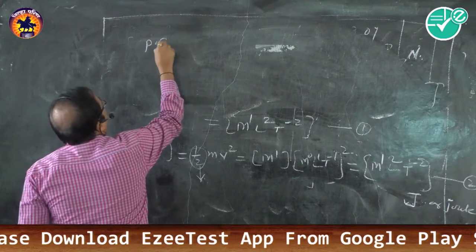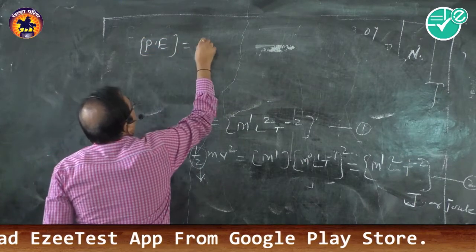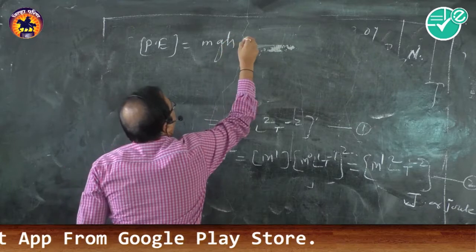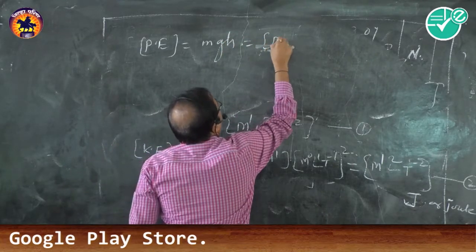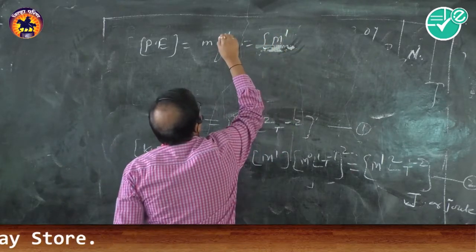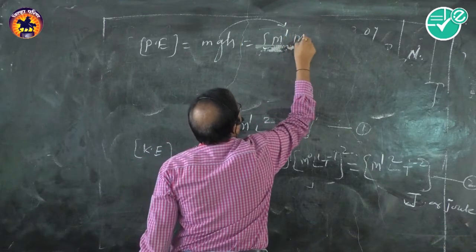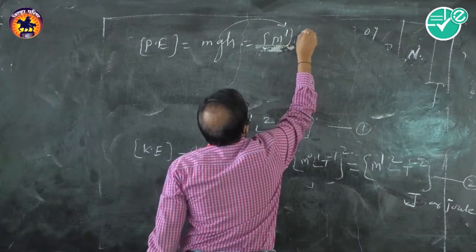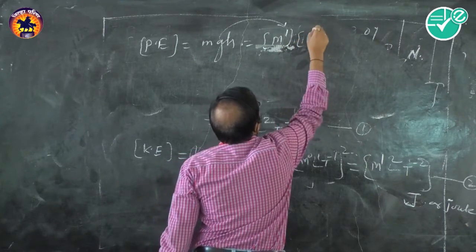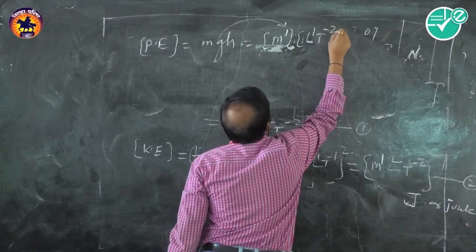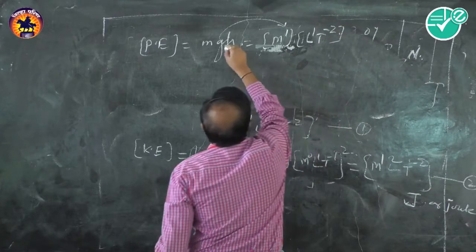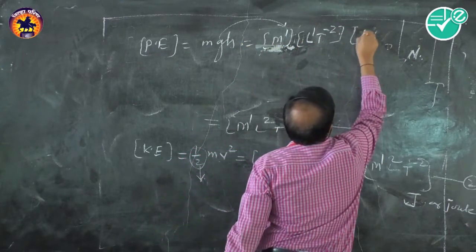Potential energy. What is the formula of potential energy? It is mgh. So write it directly, m1. What are the dimensions of g? What is g? It is acceleration due to gravity. Again it is acceleration. Therefore, the dimensions of acceleration are L1 T minus 2, and so on. And the dimensions of h are again L1.